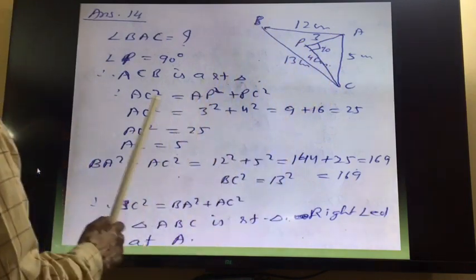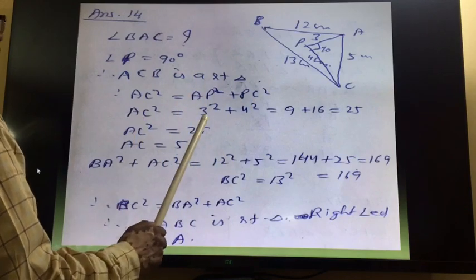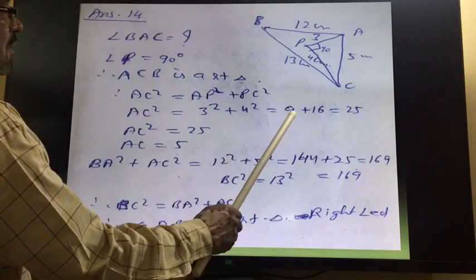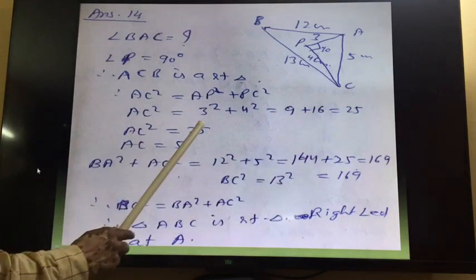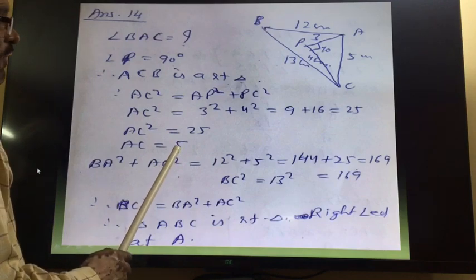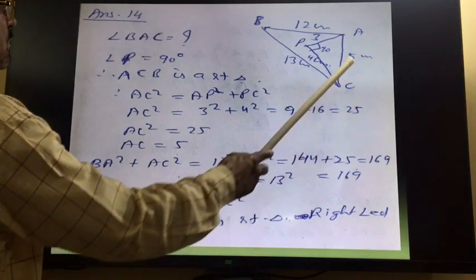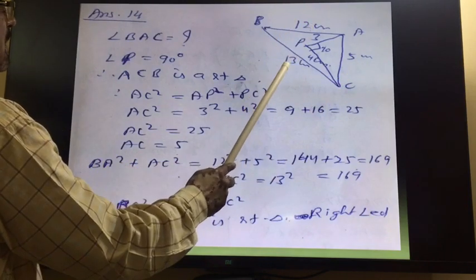In triangle APC, AC square is equal to AP square plus PC square. AC square is equal to 3 square plus 4 square. 3 square is 9, 4 square is 16, it is 25. So AC square is equal to 25. So AC is equal to 5 by taking a square root. Now this side is 5, this side is 12, this side is 13.